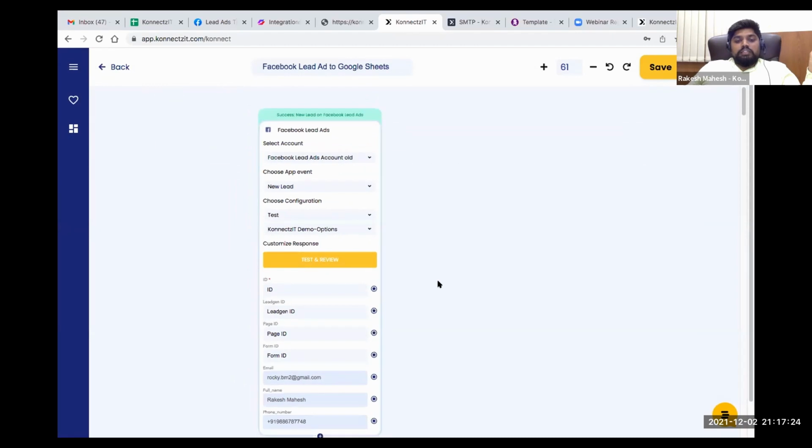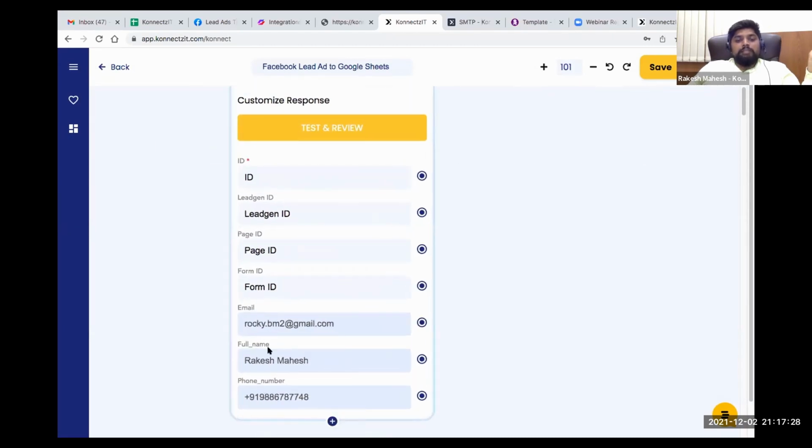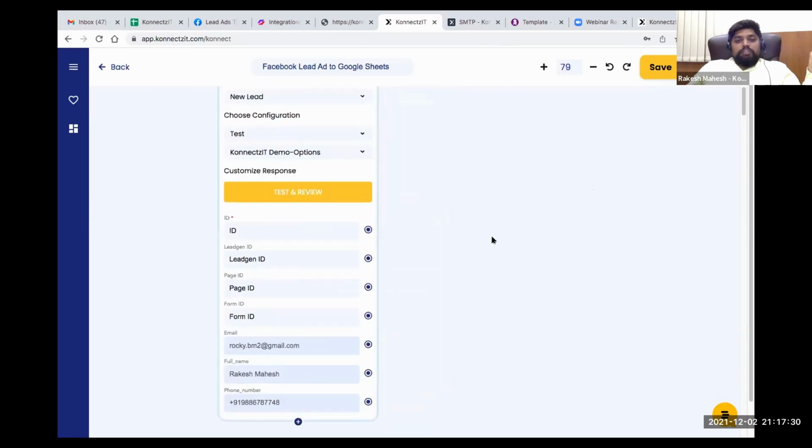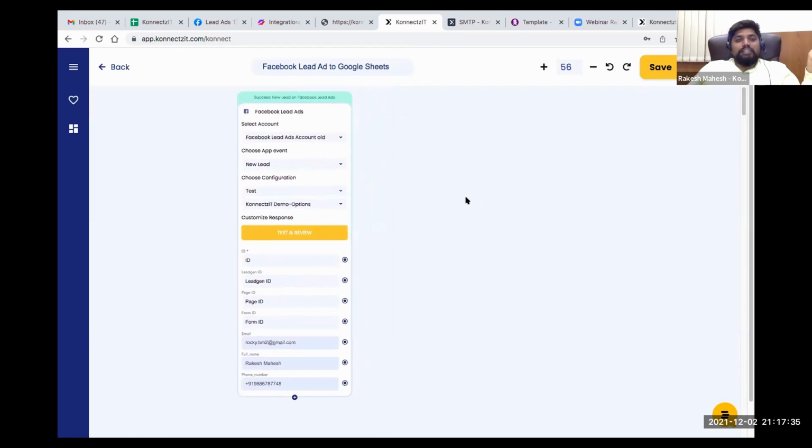All the additional attributes which you choose will be displayed over here. You can see that. So Facebook lead ad is done. We already connected it. Now we have to connect it to Google Sheet.